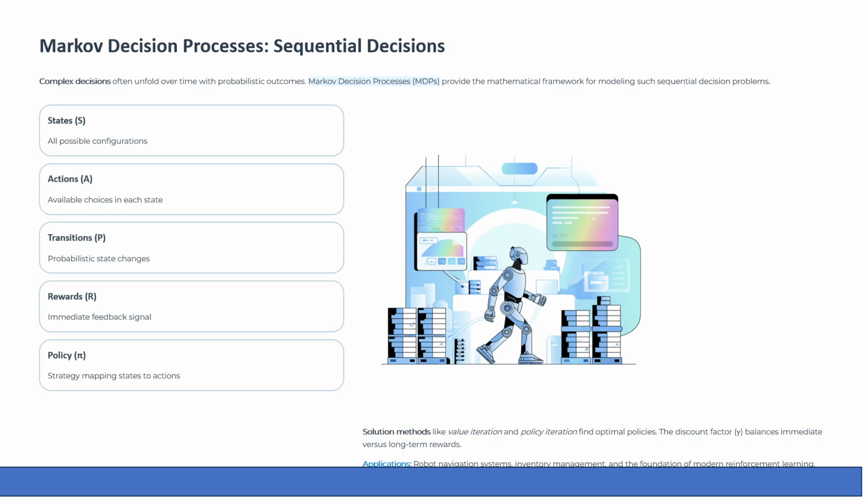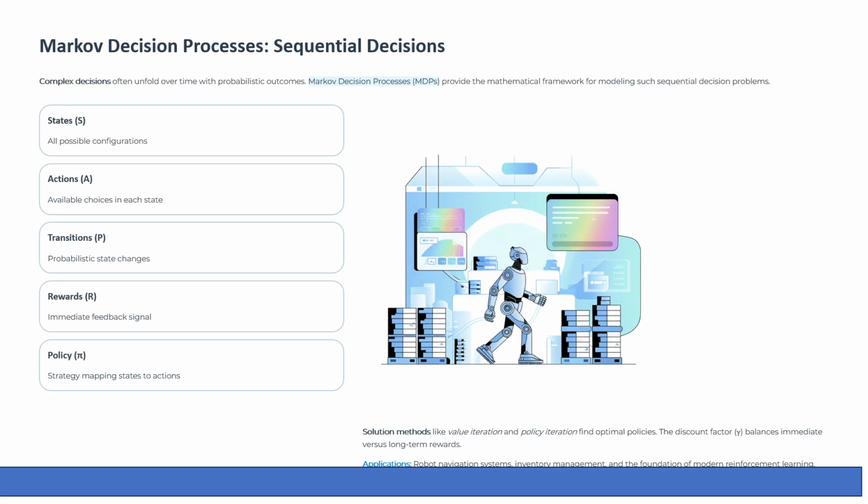Next, we have a theory called Markov decision processes, MDPs. Many real-world decisions play out over time. You make a decision, something happens, then you are in a new situation and must decide again. This is where the Markov decision process comes in.